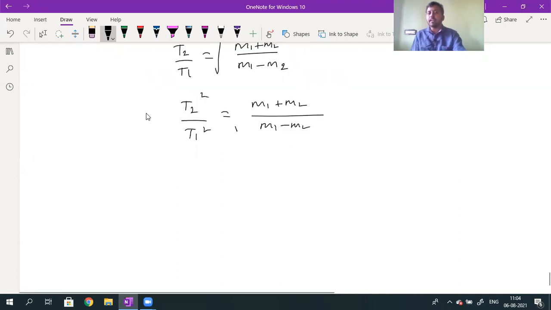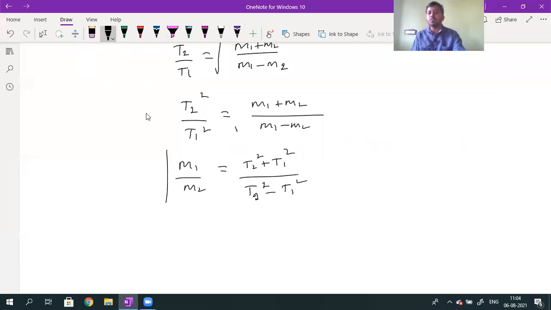When you cross multiply and simplify, we can also write the answer for M1 by M2. M1 by M2 value will be given by T2 square plus T1 square divided by T2 square minus T1 square.